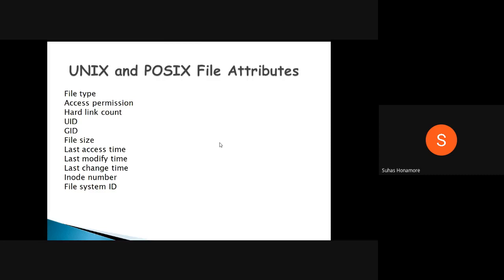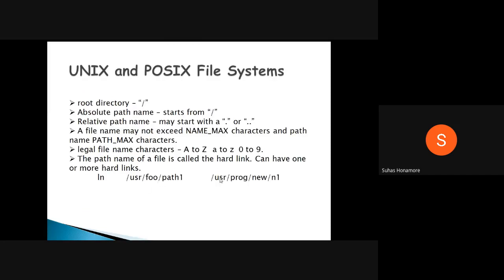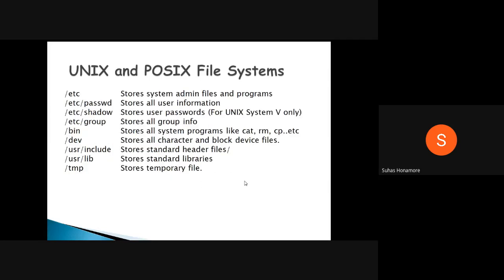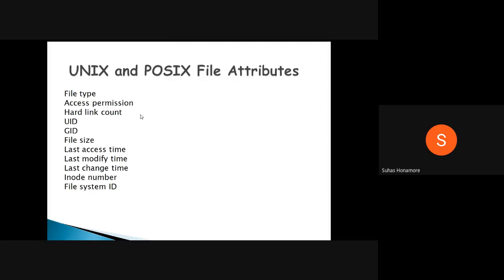Then the hard link count. Whatever we are studying about hard links, it will keep a count also; I will illustrate in detail again. Then file owner information, that is the file owner ID, UID, then the file group ID. Then file size, last access time, last modified time, last change time, then the actual inode number, then the file system ID. These are all the attributes for one file.